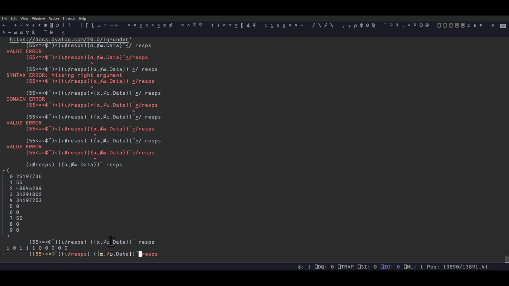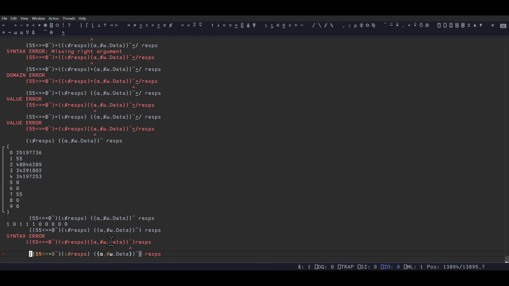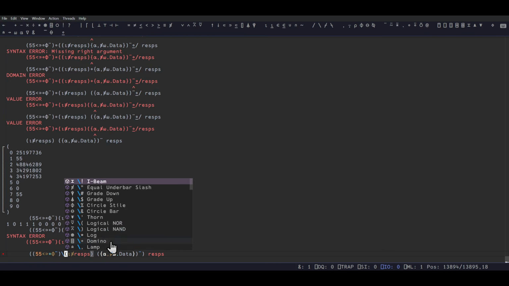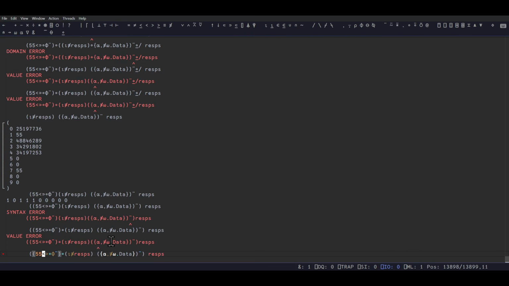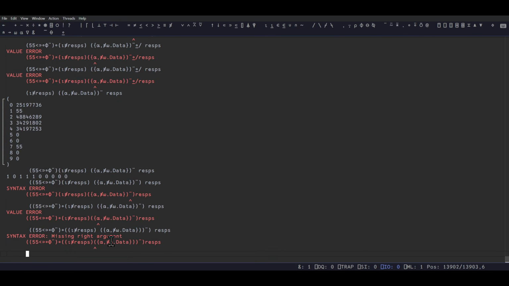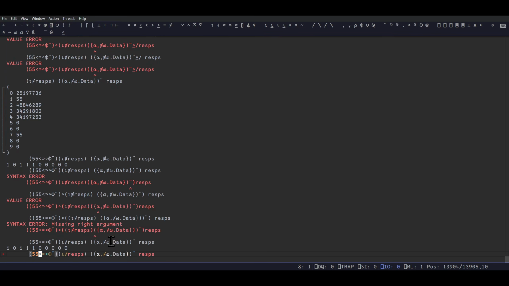Can I do this? Incorrect. Bind? Incorrect. I don't know why it's complaining about the value there all of a sudden. Because I'm just adding parens as we go. Missing a right argument. Oh, again, I could. Let's make this less messy. This is the mask. Okay.